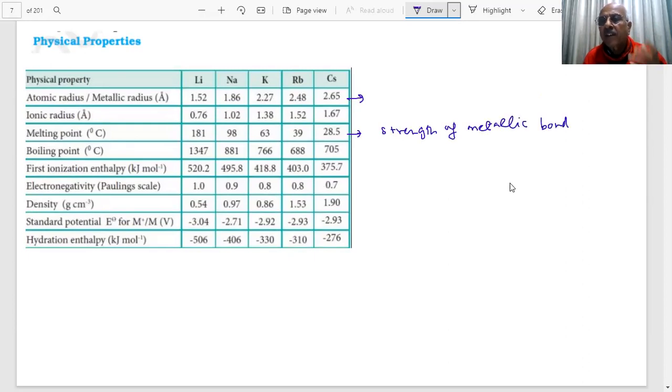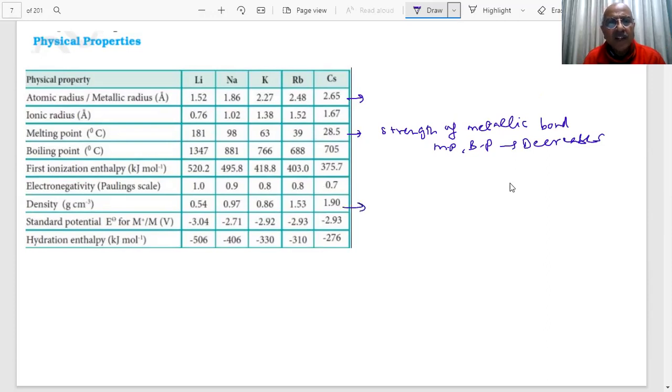And with increase in size, the strength of the metallic bond decreases. Therefore, melting point is decreasing, boiling point is decreasing. Melting point and boiling point decrease in general from top to the bottom, student. And ionization energy, we already explained. Electronegativity: they are the least electronegative elements. They are electropositive, they are metallic, they lose their electron, student. And down the group, it will decrease.